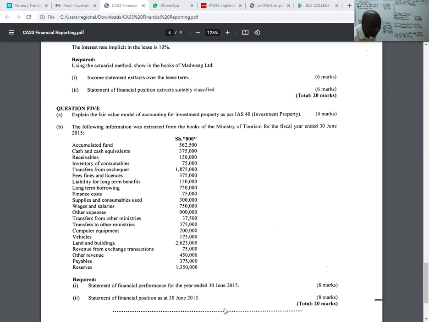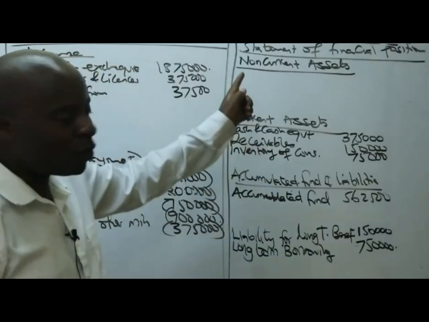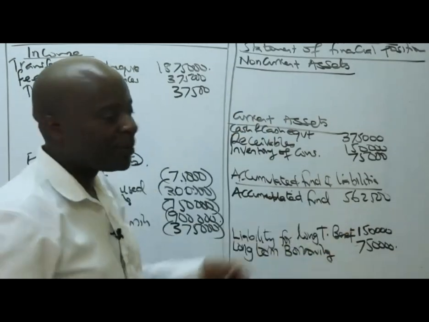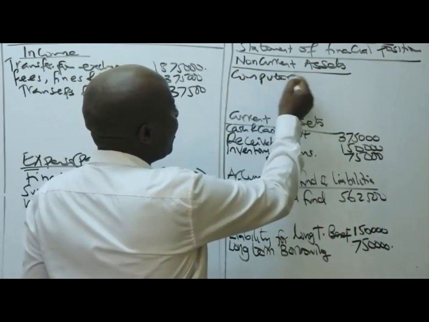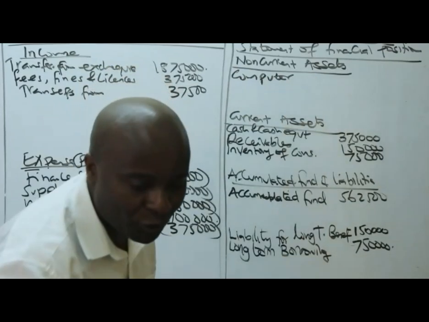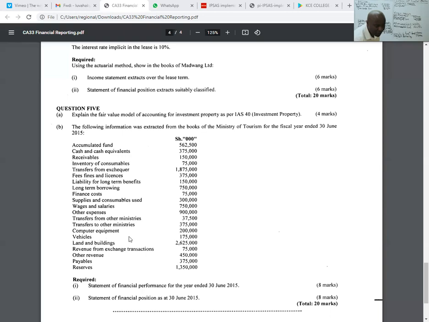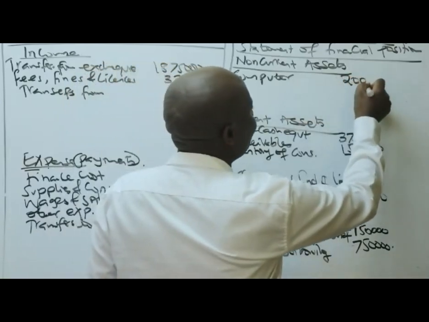It's an asset and a long-term asset for that matter. It falls under what we call non-current, because computers will stay with them. So we have computer equipment of 200,000.